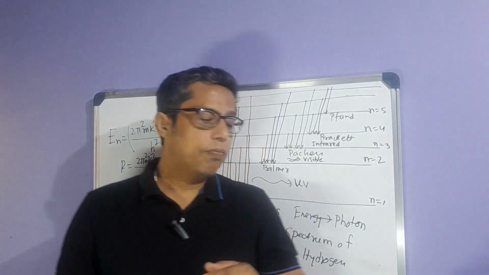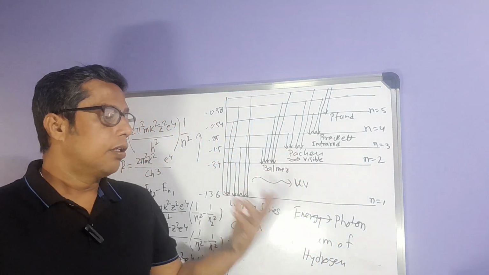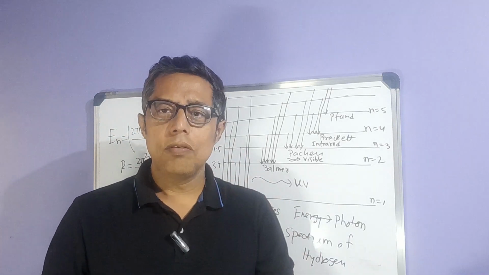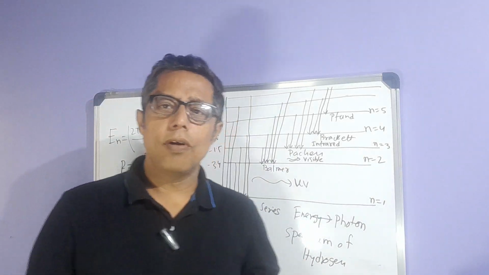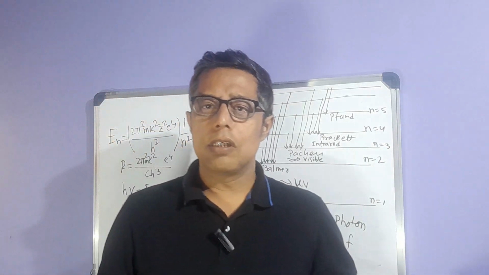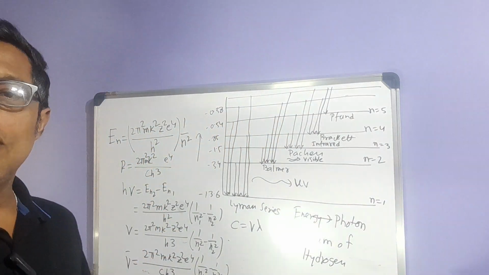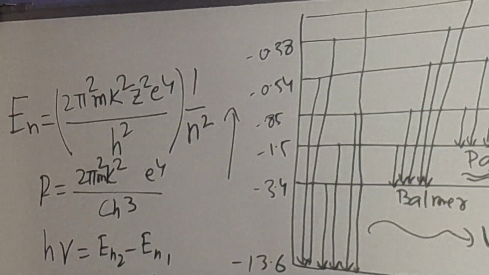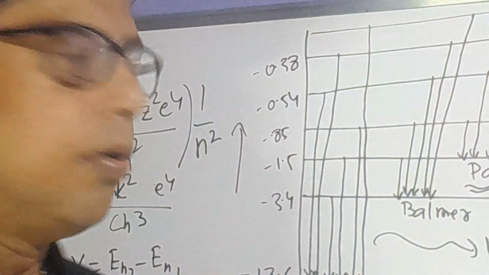But for class 12, our scope is the spectral series of hydrogen atom explained by Bohr, along with the mathematical calculations. You have to be very comfortable with the energy equations. Let me zoom it out now. I think it's clear for you now.